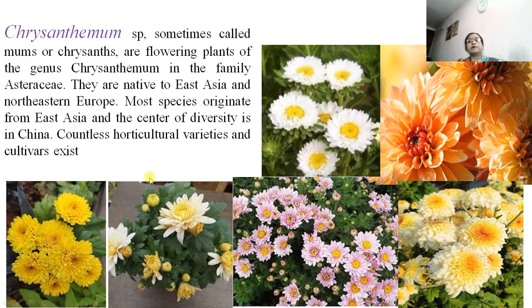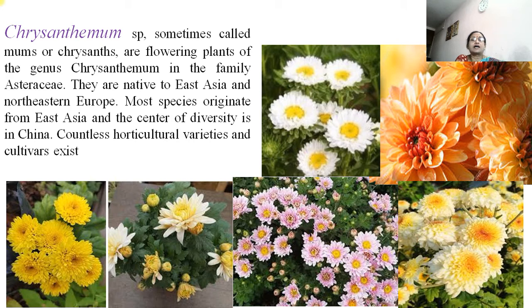Then this is the chrysanthemum species, commonly called Sevanthi. This is a large genus. Chrysanthemum is a genus having so many species because of so many colors. There are almost all colors, including white, purple, red, then maroon, or some are small, large, buttery, or button Sevanthi.